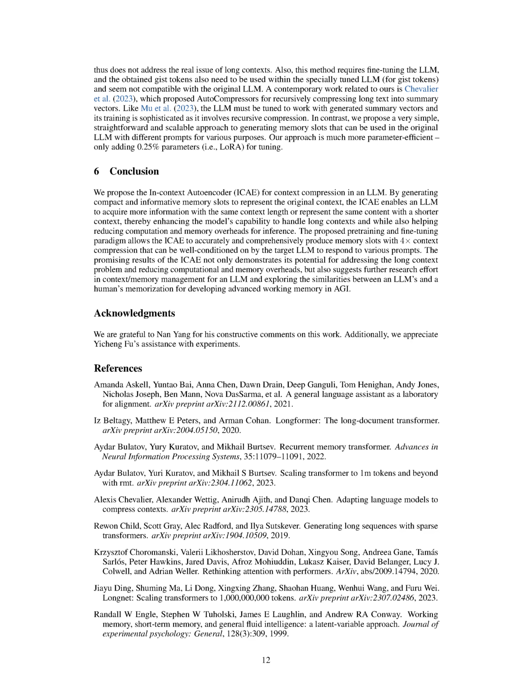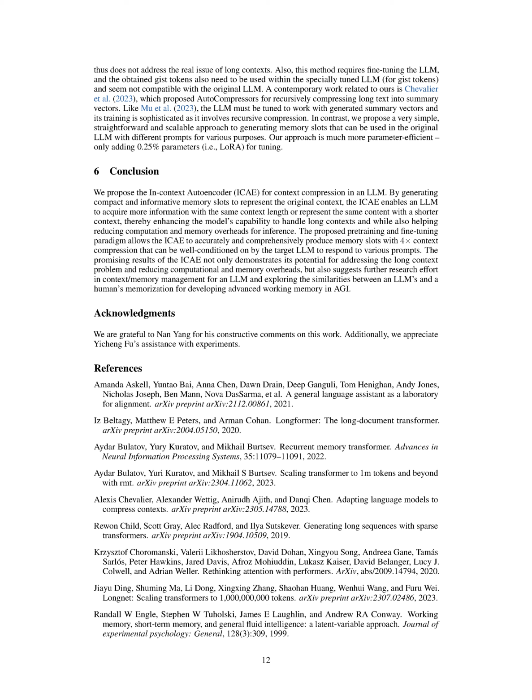A recent work that is related to ours proposed autocompressors, which recursively compress long text into summary vectors. Like the previous method, the LLM needs to be fine-tuned to work with these generated summary vectors, and its training is complex because it involves recursive compression. In contrast, we propose a simple, direct, and scalable method for generating memory slots that can be used in the original LLM with different prompts for various purposes. Our approach is much more efficient in terms of parameters, adding only 0.25% additional parameters, i.e., LoRA, for tuning.